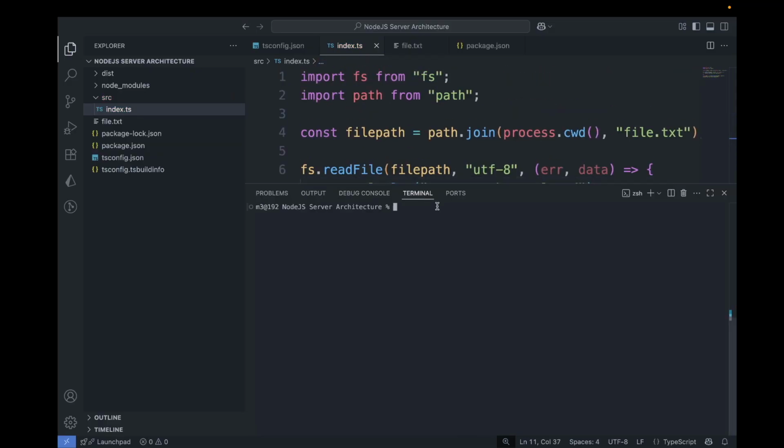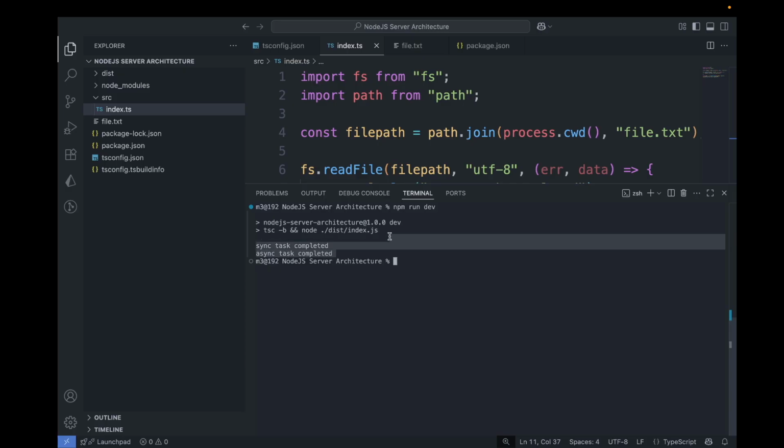Let's run this code with npm run dev. See, first the synchronous task completed gets logged, and after that the asynchronous task completed gets logged. This means the blocking operation gets processed first in the call stack, or the main thread, and after that the asynchronous task gets processed, completed, and returned back to the client.